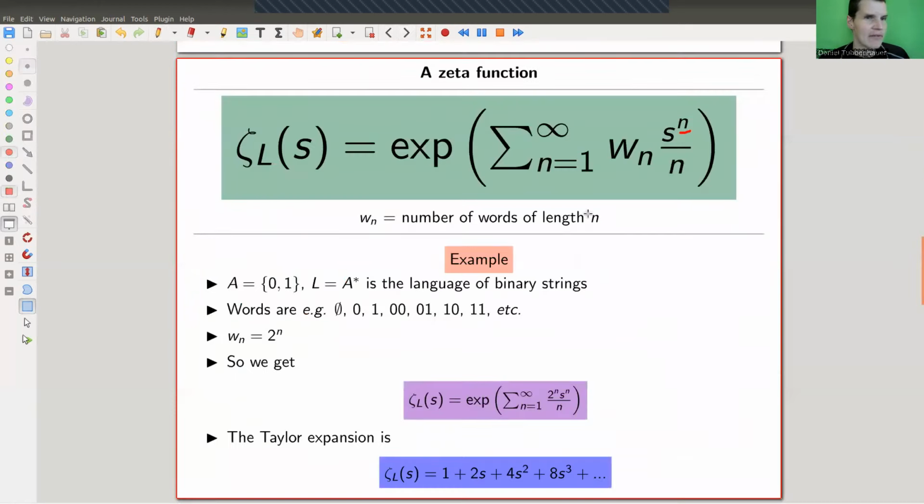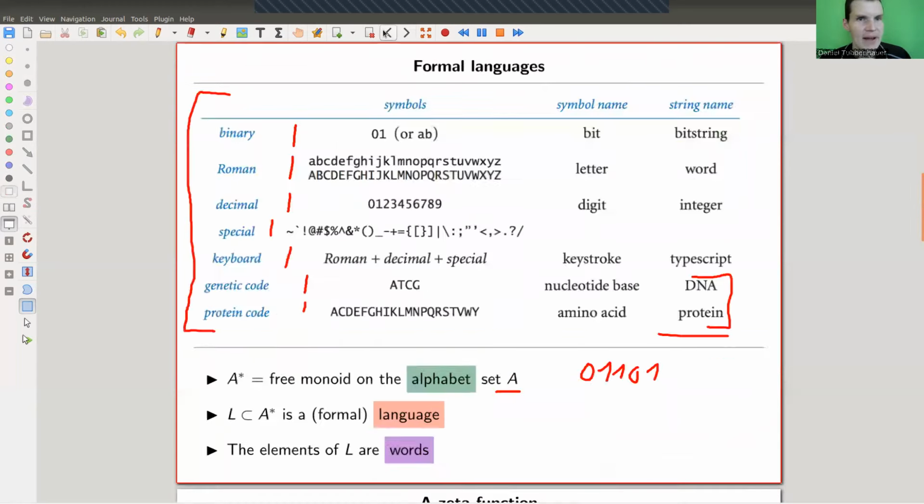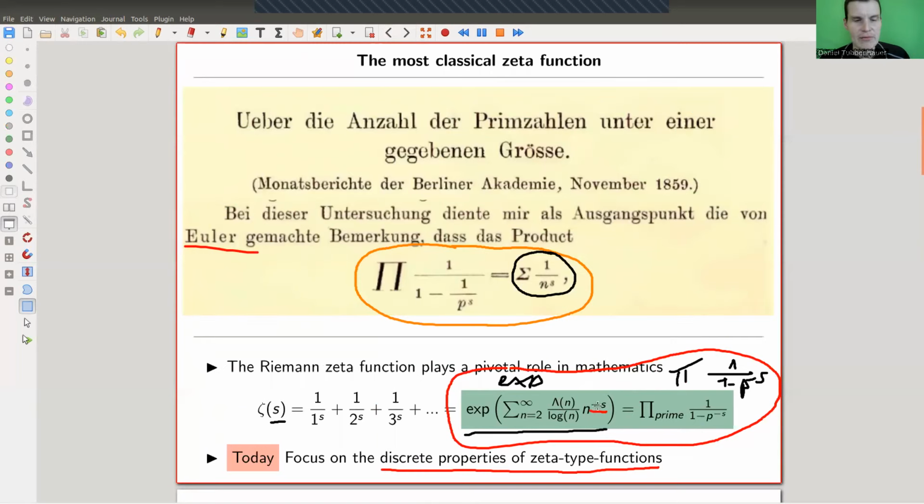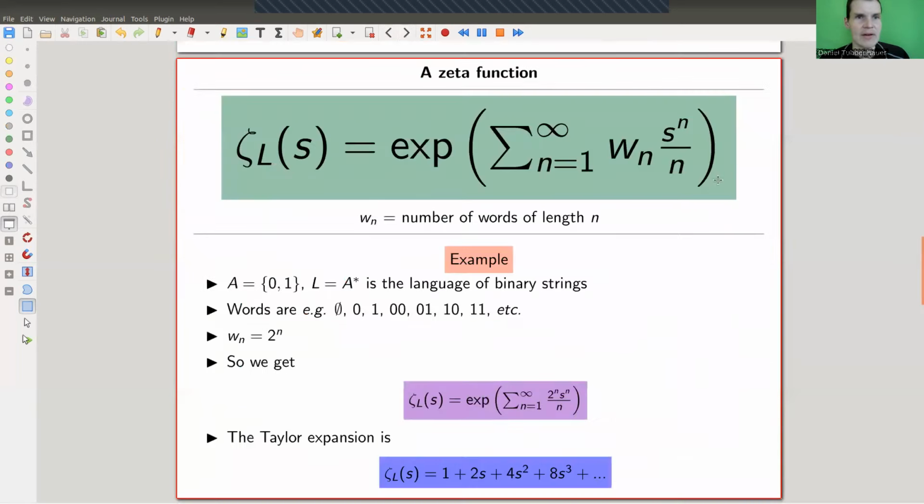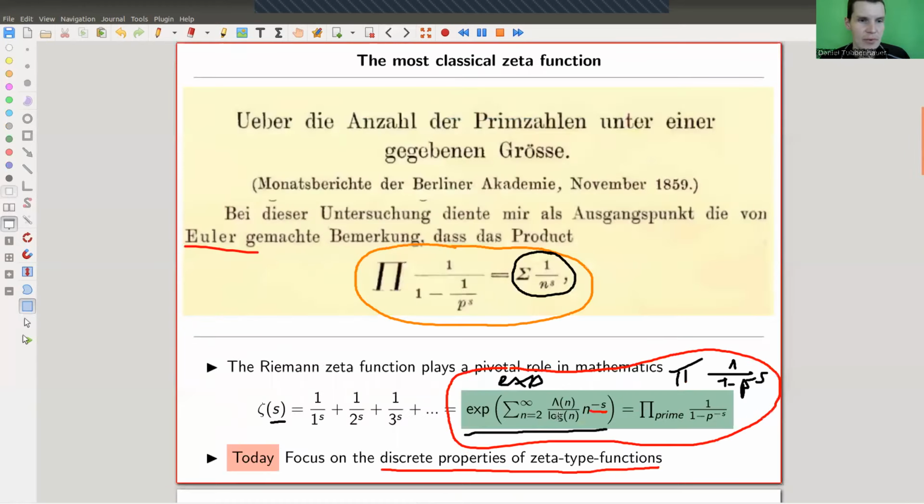Anyway, so let's come back to it. Let's compare again. This is slightly different, but kind of the same idea. You have an n to the minus s, and here you have s to the n, and some counting. The counting in front of this function was given by the von Mangoldt function, basically.